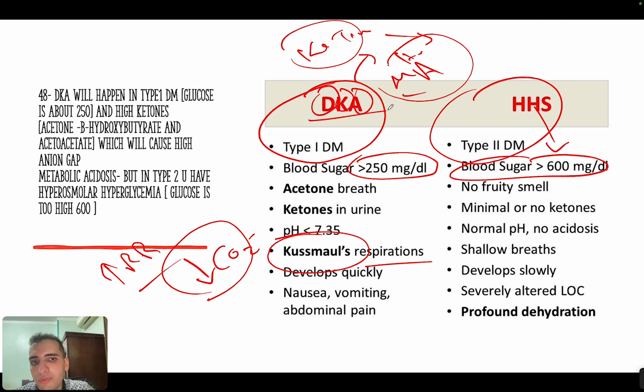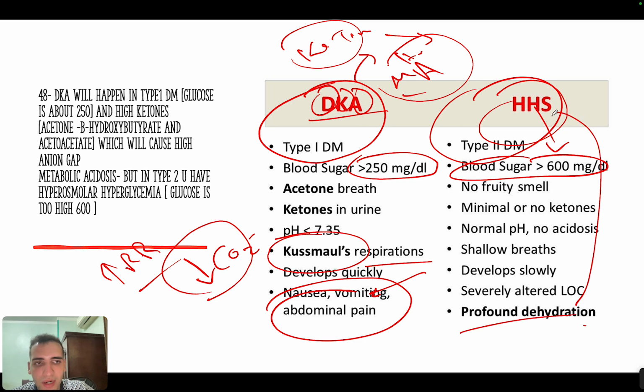Now the symptoms of DKA will usually be vomiting, nausea, and abdominal pain, very important. But the cause of hyperosmolar hyperglycemia is profound dehydration, okay?